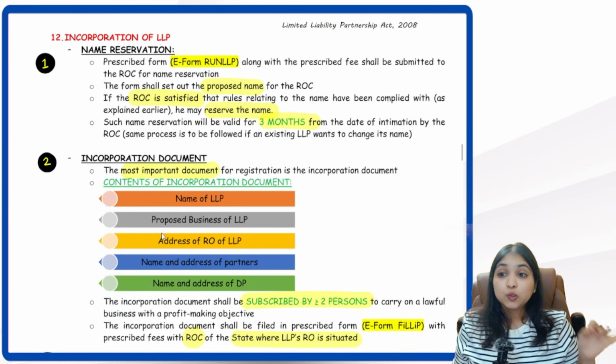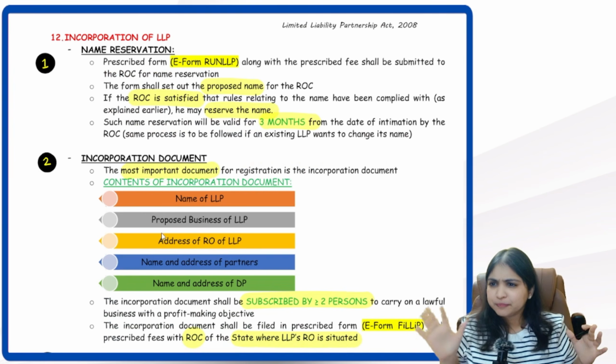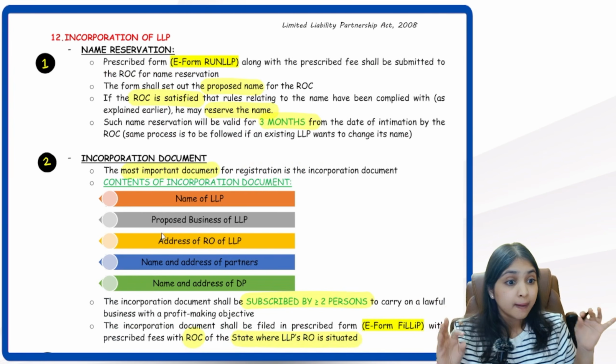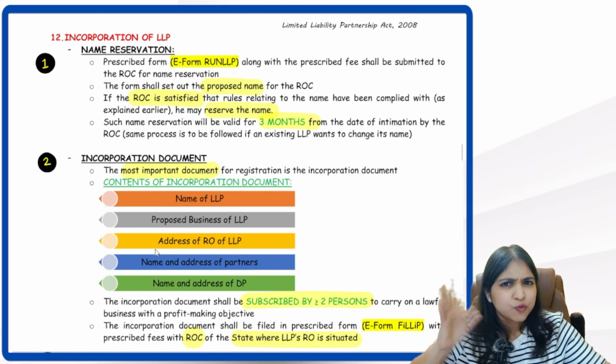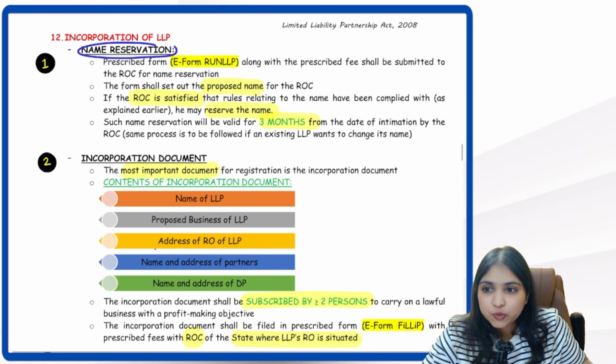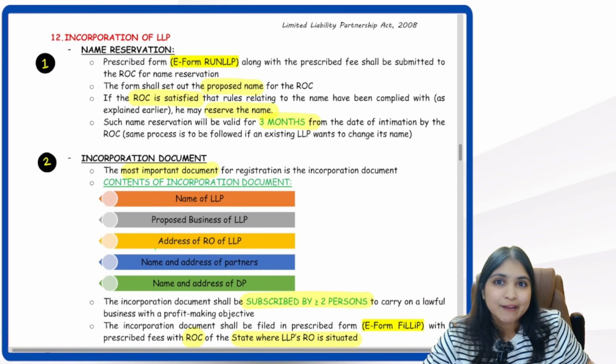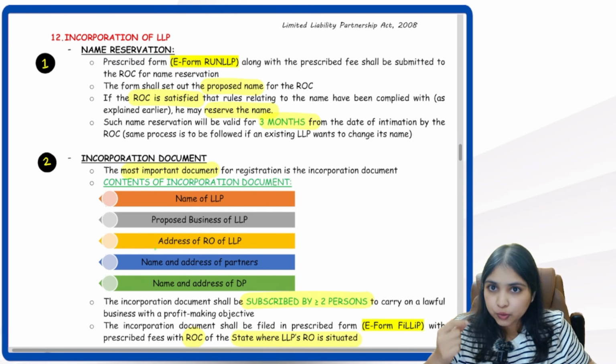Now come to our next discussion. Very easy discussion. The whole incorporation process we're going to see now. So how do you incorporate the LLP? Some 4-5 steps only guys. First step is going to be name reservation. So we have to decide what name are we going to keep for the LLP.